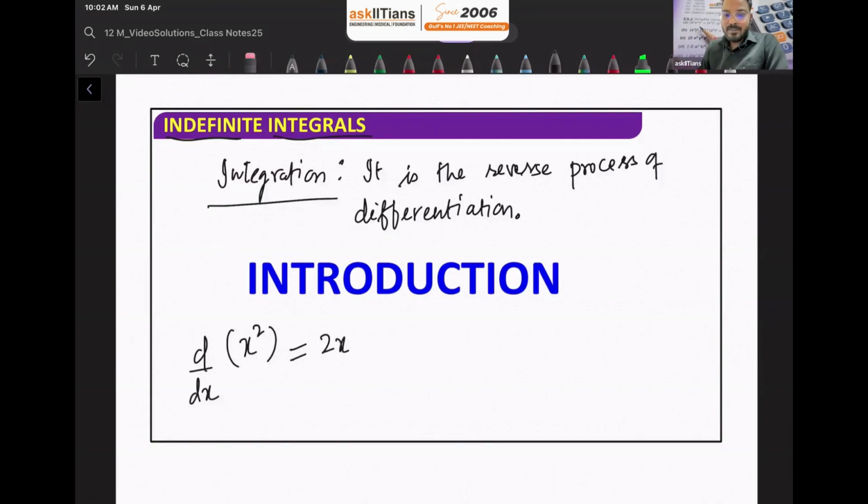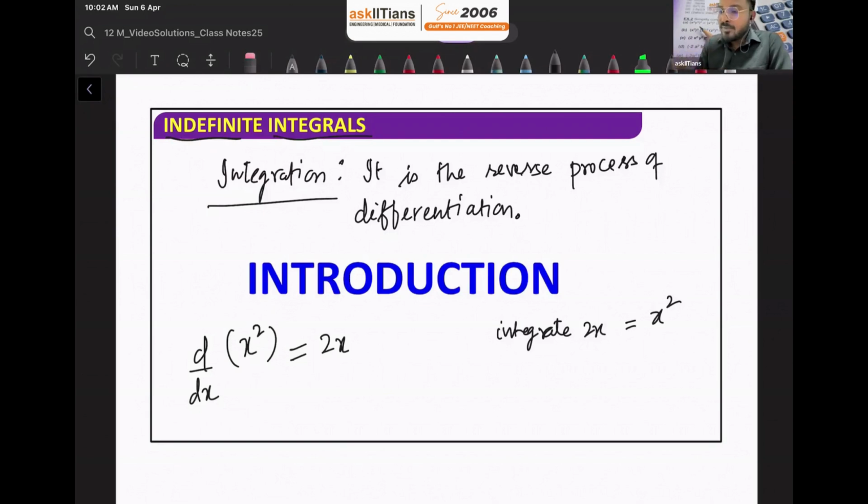Now we are saying that integration is a reverse process of differentiation. It means that if I integrate 2x, then I'll get the same thing, x square.